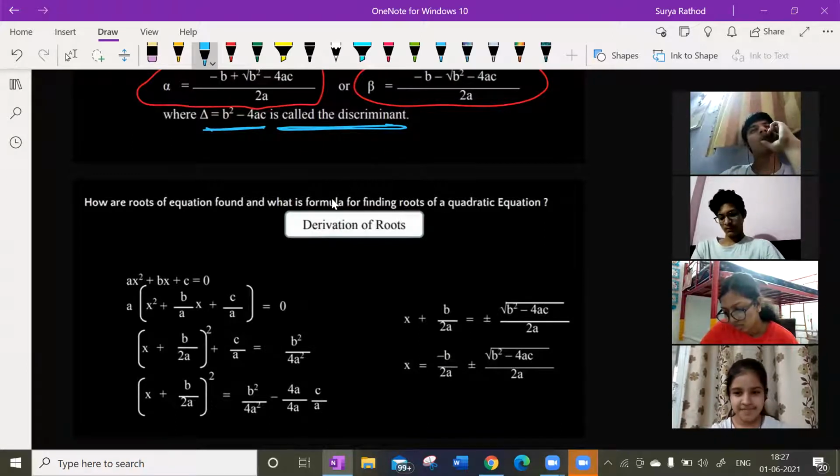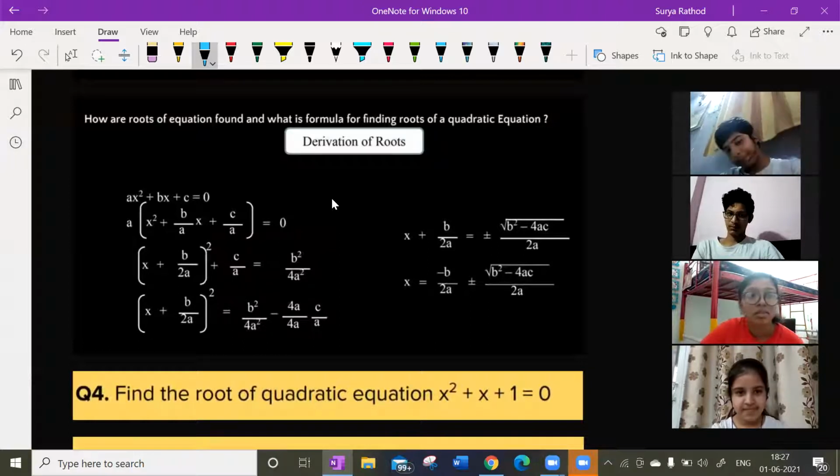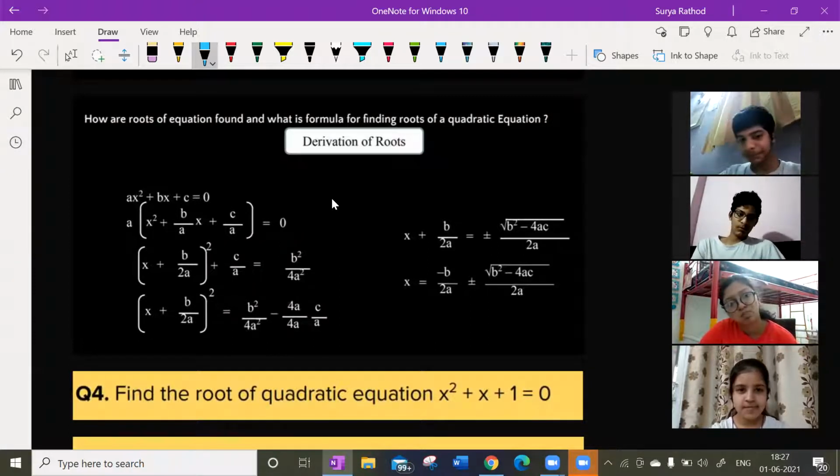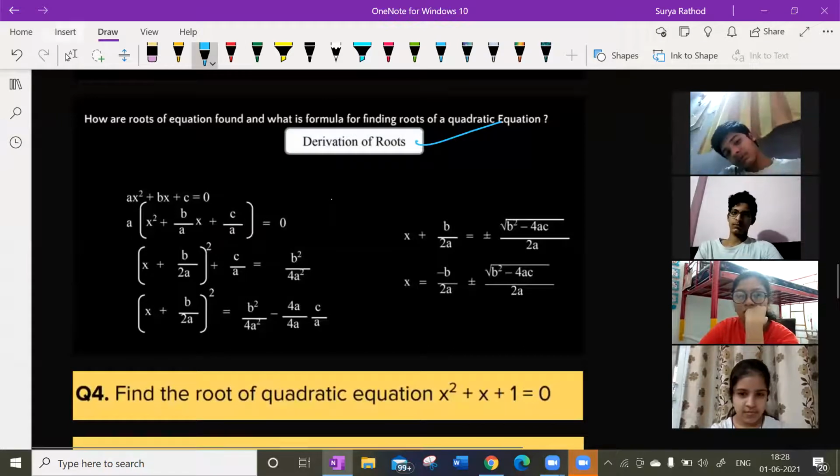Okay. See here now, jokes apart. Now we'll derive how we got that formula. How can we derive the roots of a quadratic equation? Look at this here. How are the roots of the equation found and what is the formula for that? So now we are going to check it out.